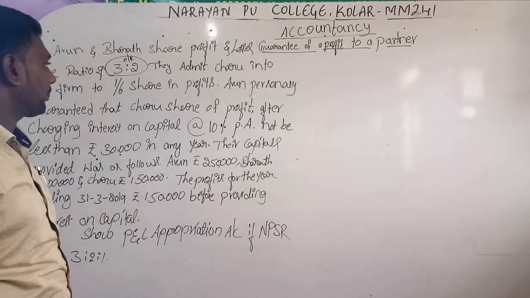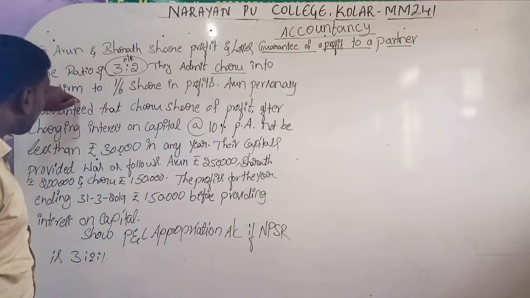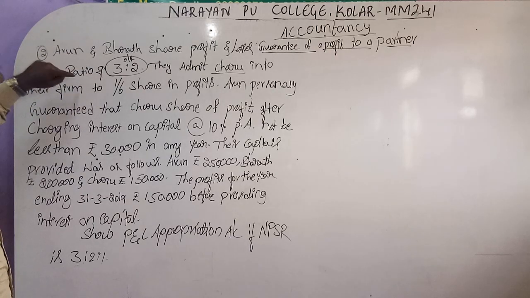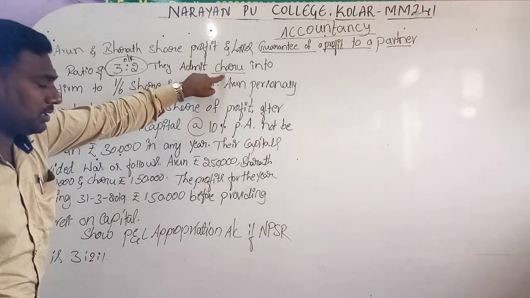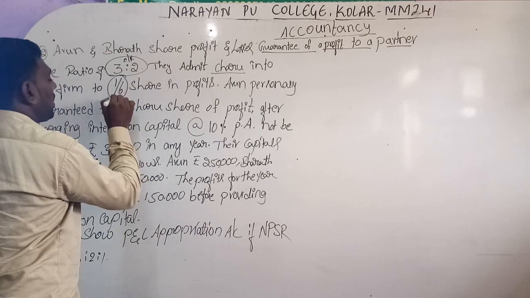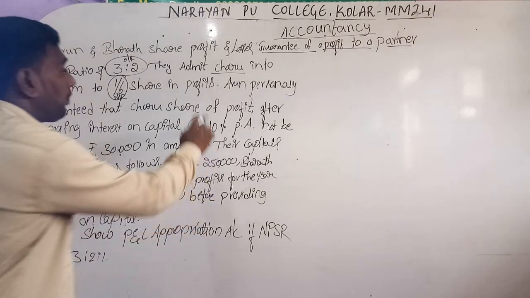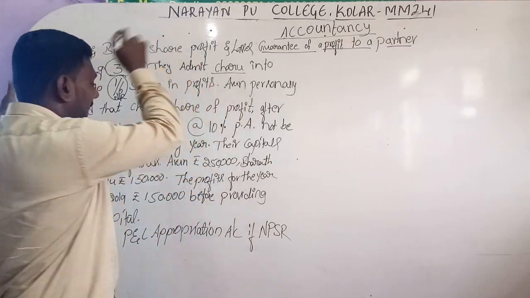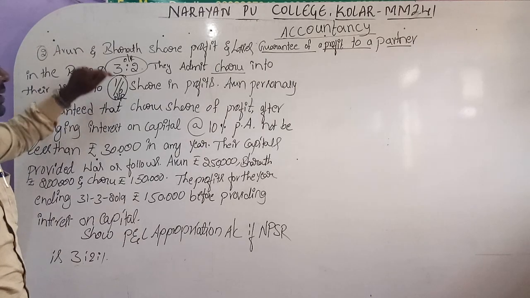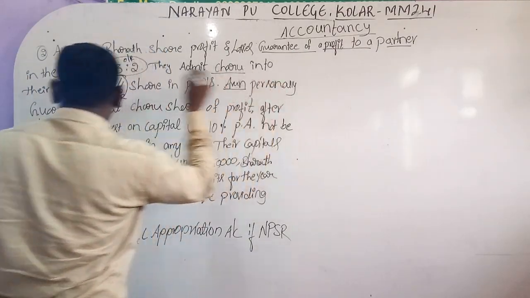First we have to mark that. They admit a new partner, Charu, into their firm. Already these two persons have established a firm, so one more partner is admitted. His name is Charu. Their firm to 1/6 share. This will be considered as the new share in profits. So if this partner enters their firm, these two partners will sacrifice and give 1/6 share in their profits. Here Arun personally guaranteed.